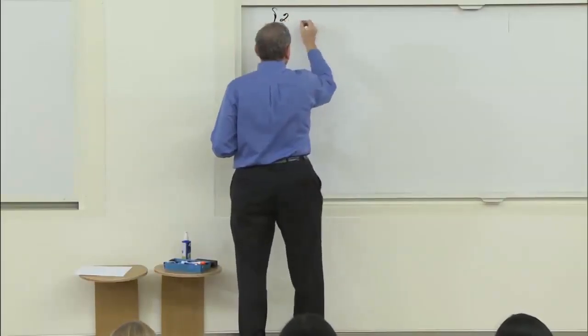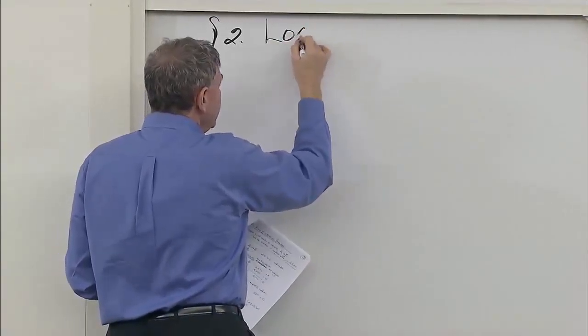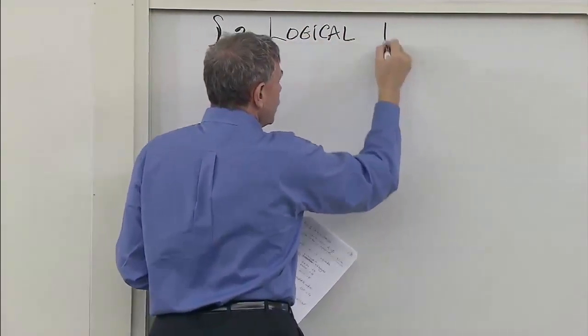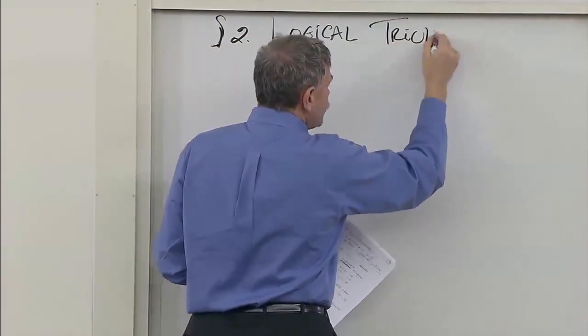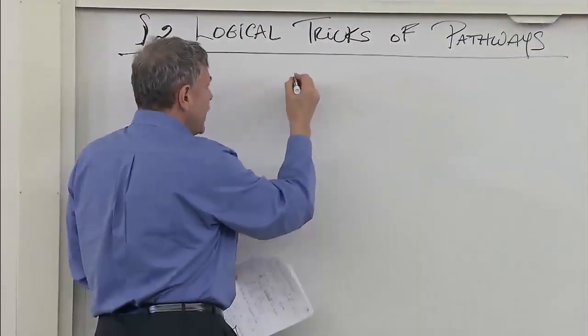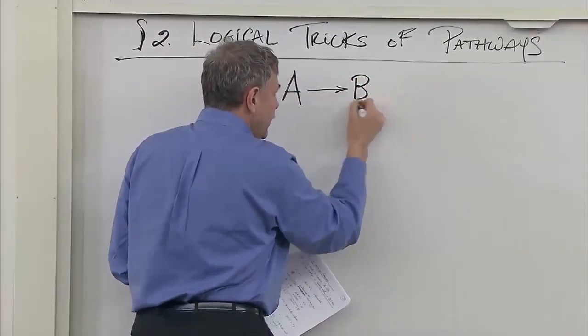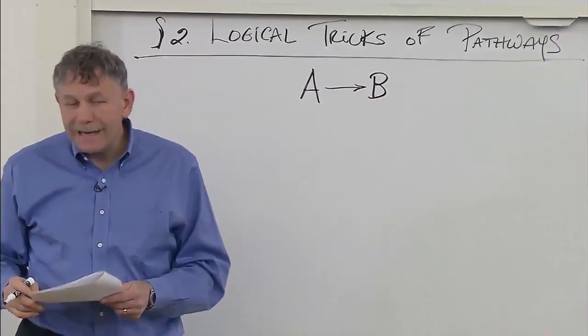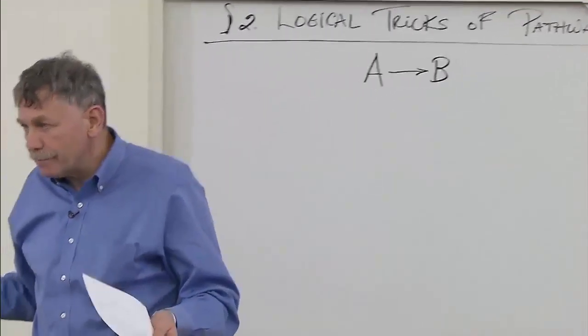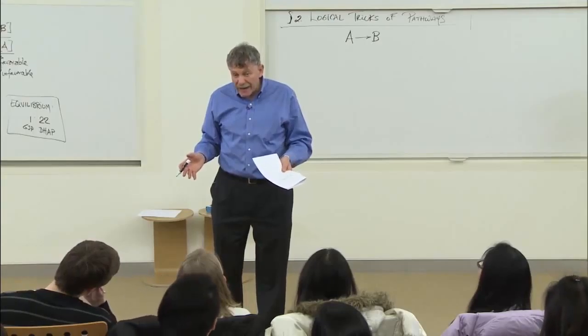We've got the energetics of pathways, but we really need the logical tricks of pathways. What kind of tricks can pathways play? Suppose I have a reaction that a cell would like to carry out. A goes to B. And suppose at the concentrations that would normally be there, it's an unfavorable reaction.